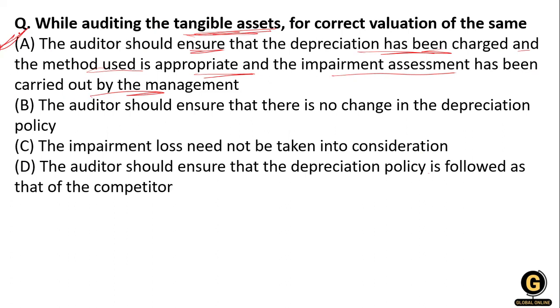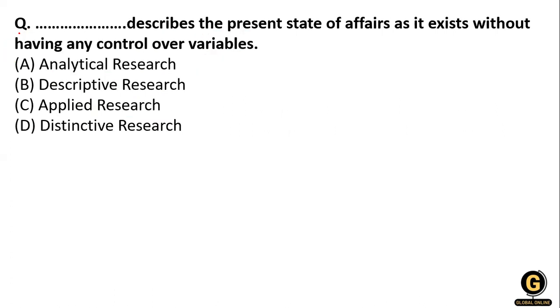The next question is: describe the present state of affairs as it exists without having any control over variables. Option A, analytical research. Option B, descriptive research. Option C, applied research, and descriptive research.